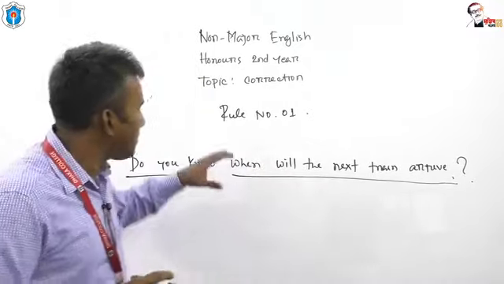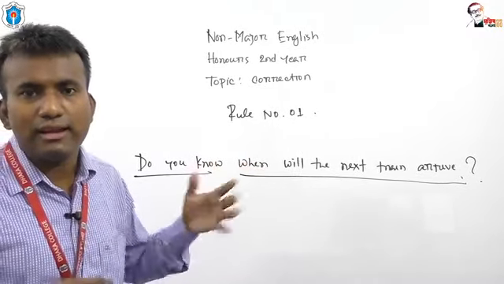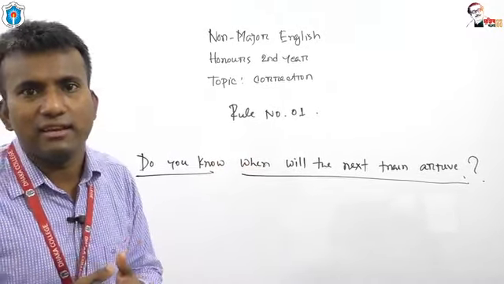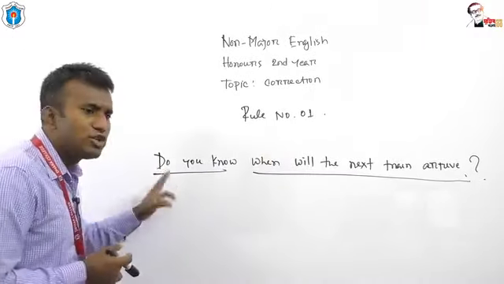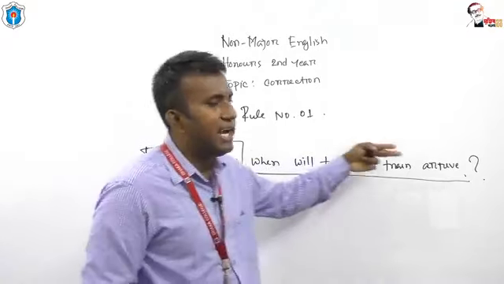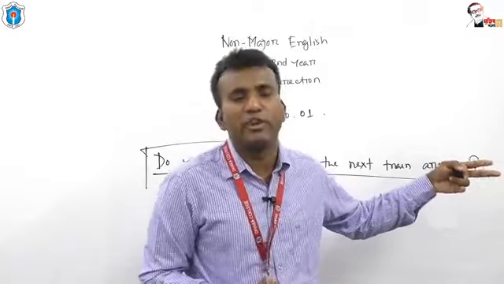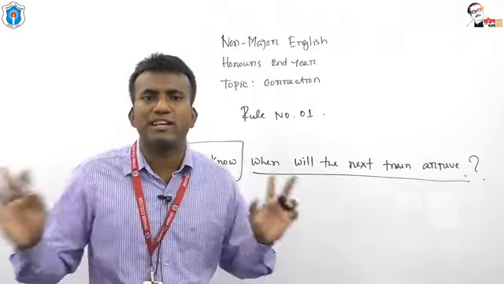So, my dear students, let us try to understand why the sentence is incorrect. Do you know? This is PC. When will the next train arrive? This is SC, means subordinate clause. I have told you that in principal clause you can use all the sentences.